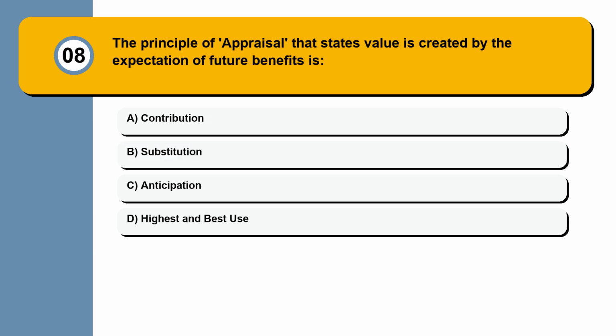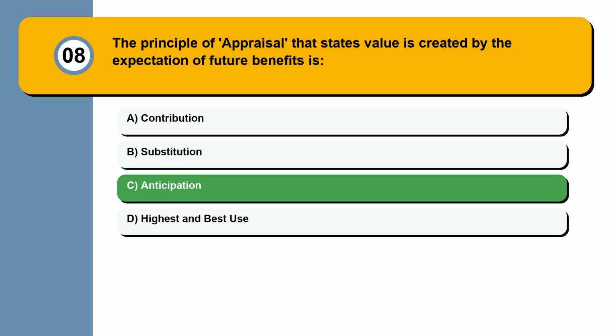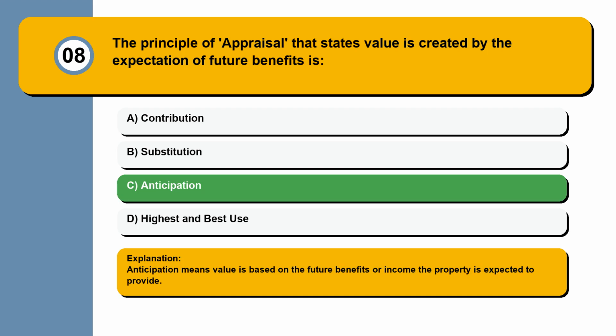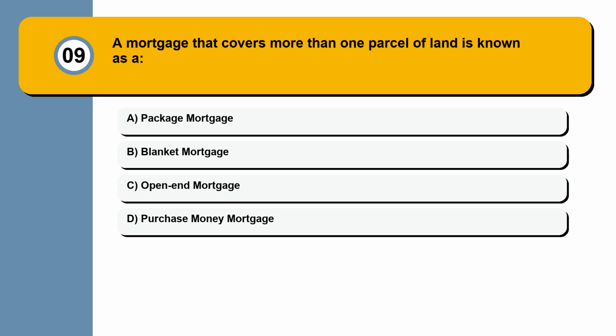Question 8. The principle of appraisal that states value is created by the expectation of future benefits is contribution, substitution, anticipation, highest and best use. Anticipation means value is based on the future benefits or income the property is expected to provide. Question 9. A mortgage that covers more than one parcel of land is known as a package mortgage, blanket mortgage, open-end mortgage, purchase money mortgage.